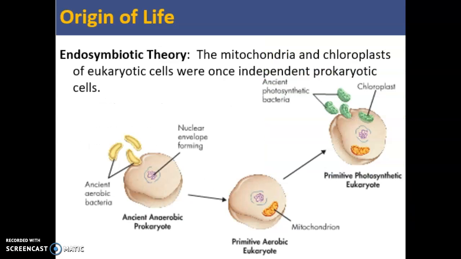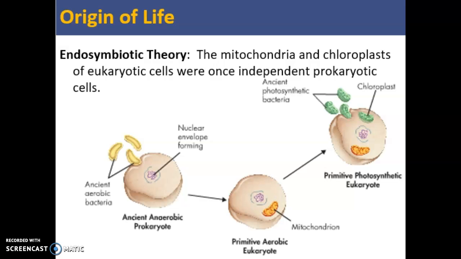The final thing I want to talk about today is the endosymbiotic theory. The endosymbiotic theory explains how we went from a world that only had prokaryotic cells, bacterial cells that didn't have a nucleus, to a more advanced eukaryotic cell that had a nucleus and all these other fancy organelles.